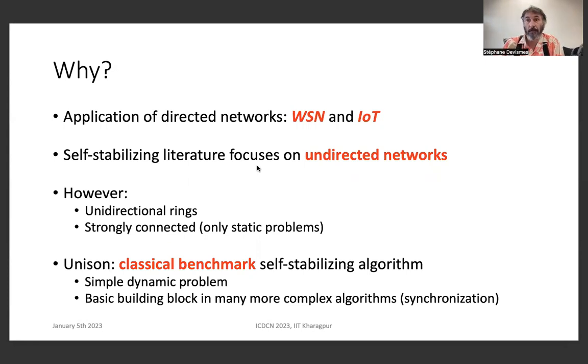Now, unison is a dynamic algorithm. Once the algorithm is stabilized, the configuration continuously changes by incrementing the clock. It is also a very simple problem, actually. And so it's a basic building block that is used in many more complex algorithms, just because it allows to synchronize nodes. So it's a classical benchmark in the self-stabilizing area.